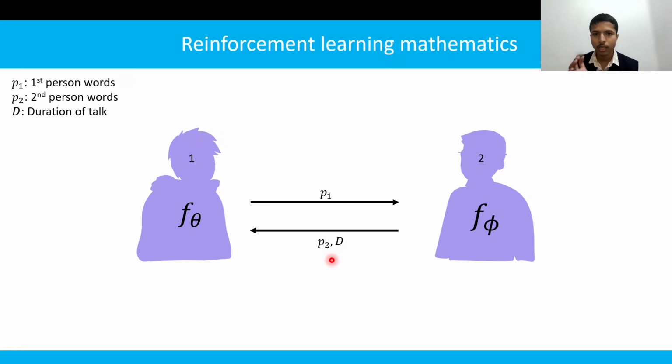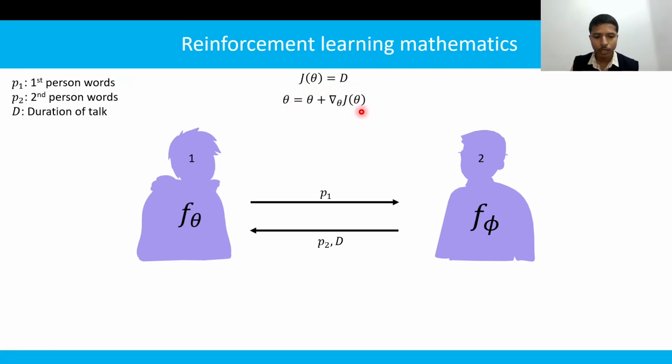Let's represent this in a mathematical expression. So here the objective is to maximize d, that is duration, and optimize the parameter theta of the first person. As this is a maximization problem, you would update the parameter theta by using the gradient ascent approach.